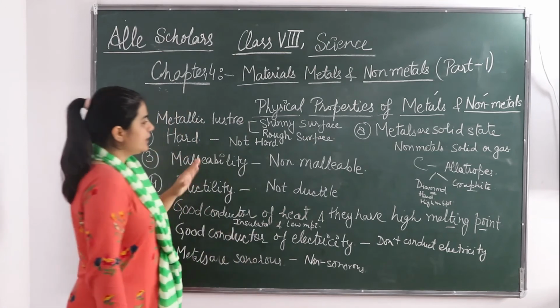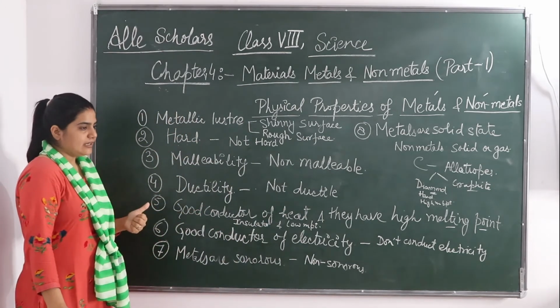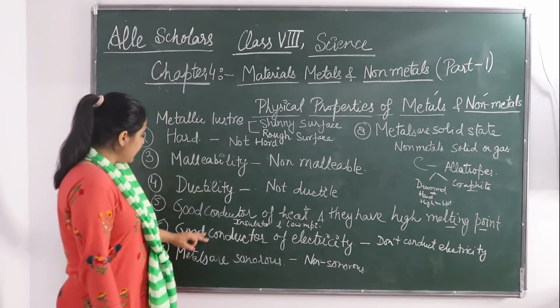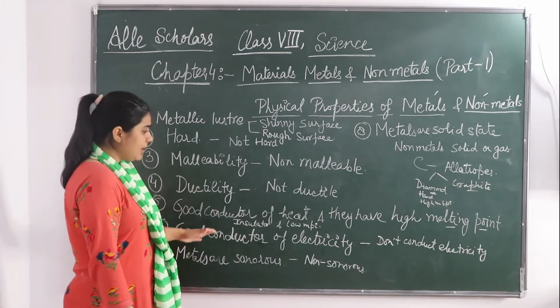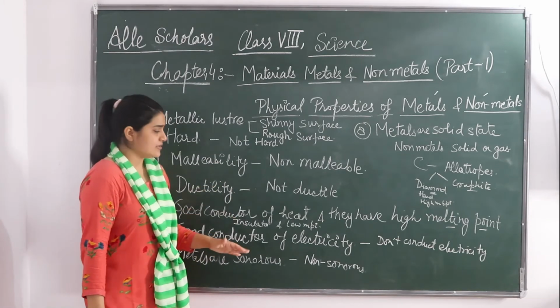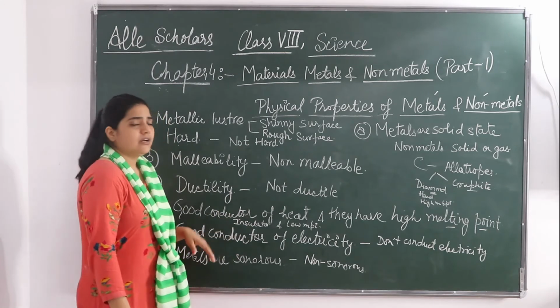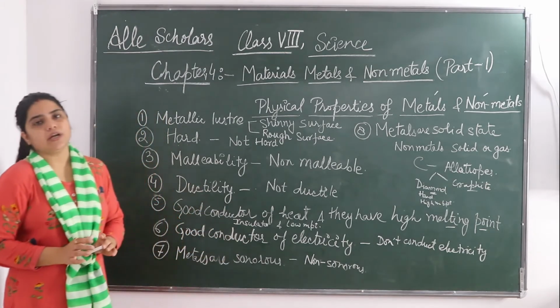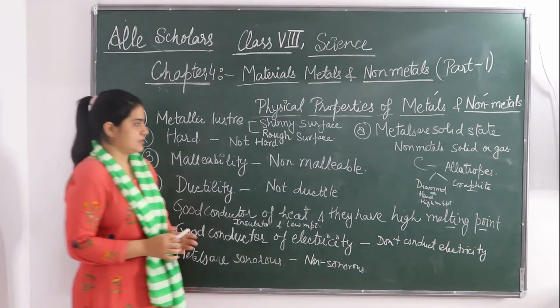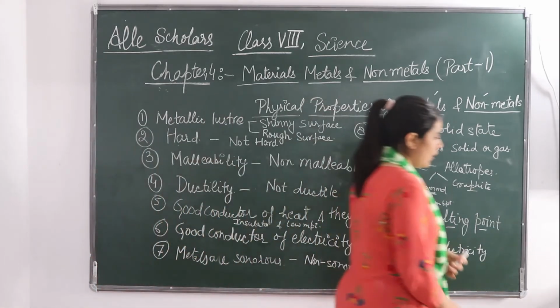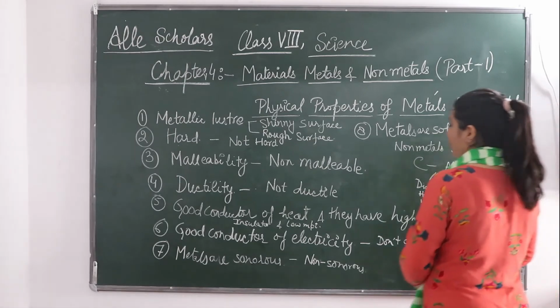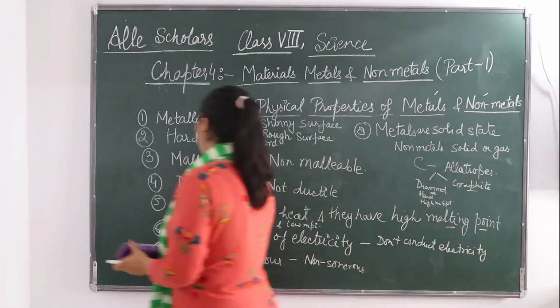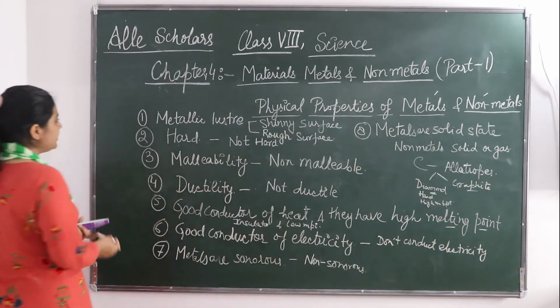Another allotrope of carbon is graphite. We have studied that non-metals do not conduct electricity. They are good insulators. But in the case of graphite, it is a good conductor of electricity. So this was all about metals and non-metals. You have seen how they differ from each other.